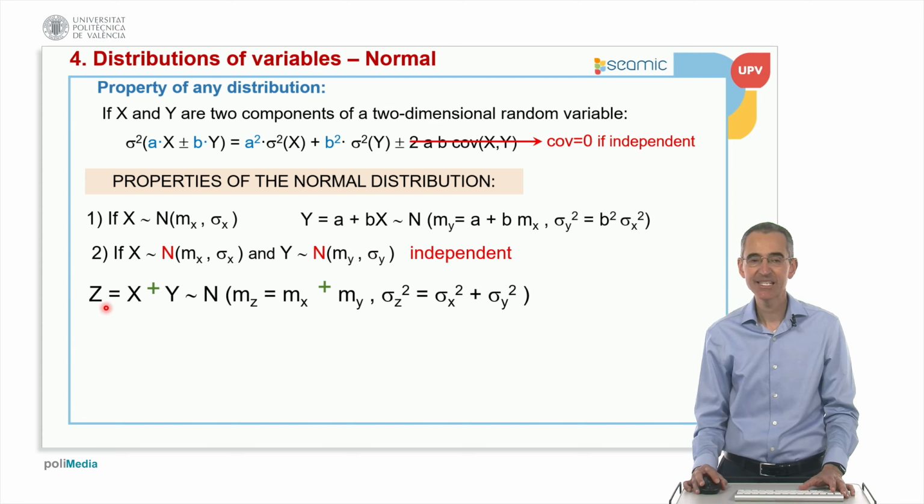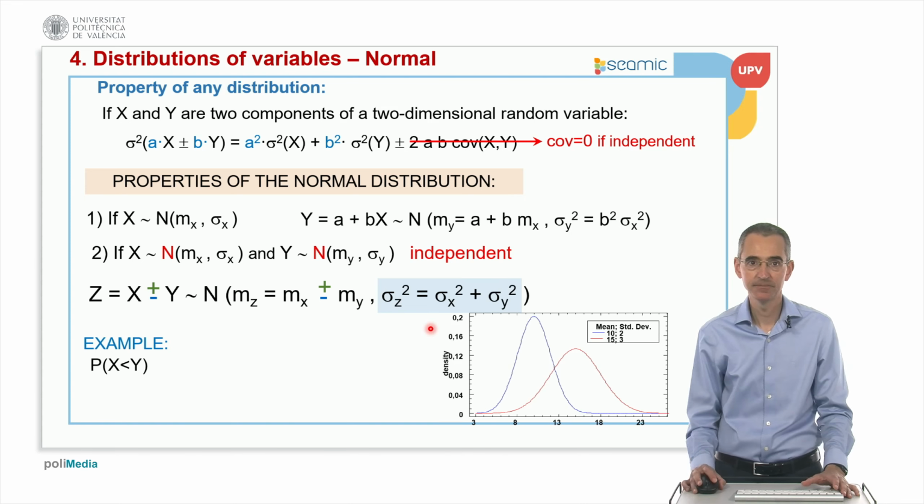So the sum of normal distributions is always normal. Okay, so there's no requirement. Always that I sum, or if I subtract normal distributions, it's always normal. So if I sum, I will have the sum of their averages. If I subtract, I will have the difference of their averages. But in both cases, the variance is the sum of the variances. Here, we never subtract. Remember, important, the sum of the variances.